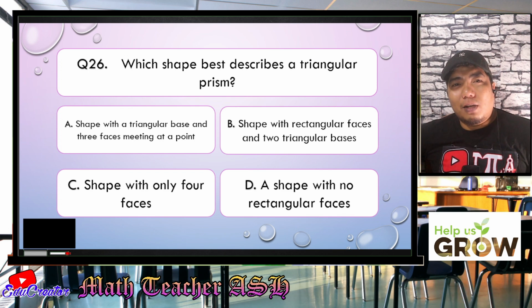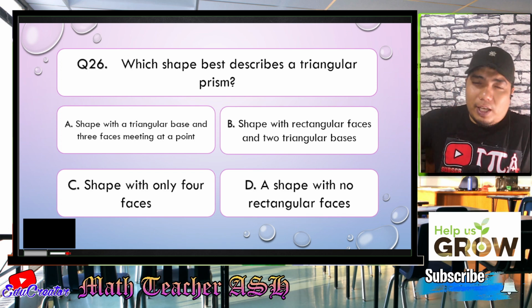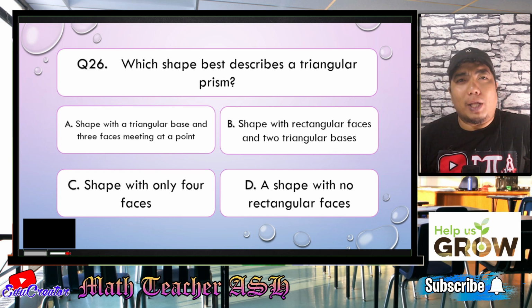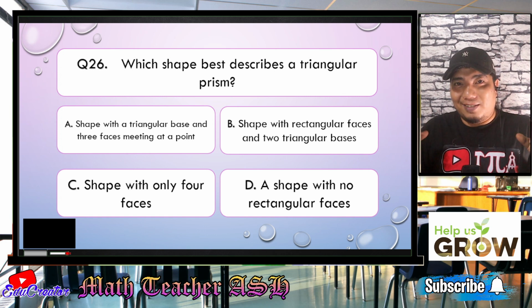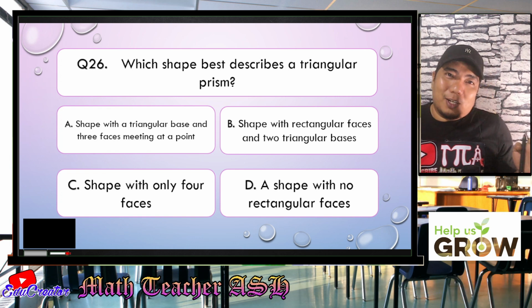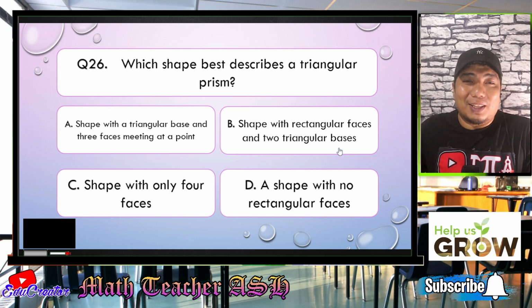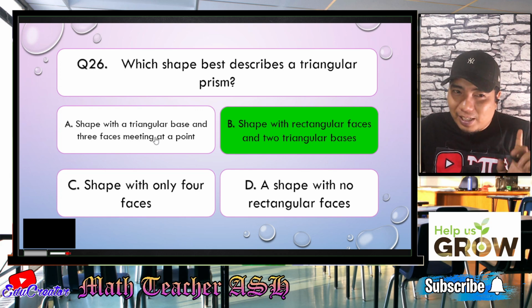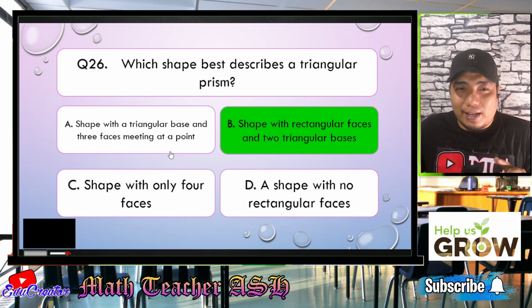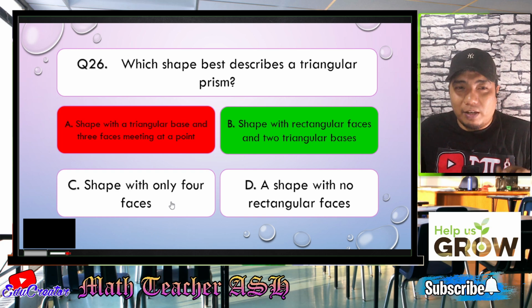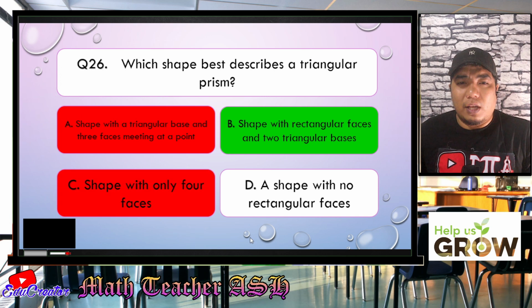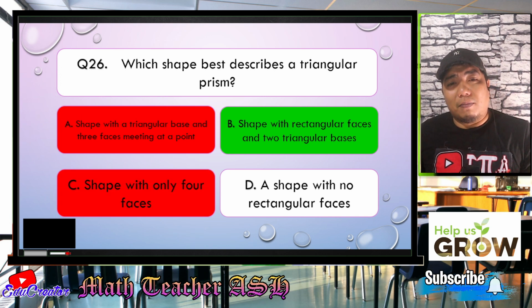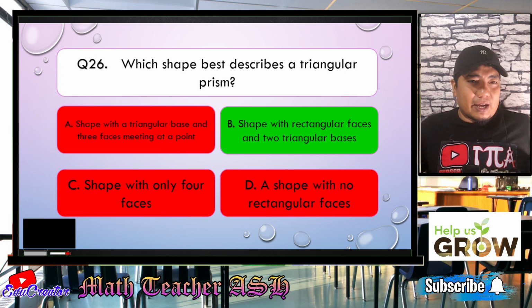Now, the triangular prism is basically a solid that is like the carton of a Toblerone. Okay. Now, if you have seen a Toblerone, you can see faces of rectangle on each side, and then in the bases there are two triangles. So what could be that? That is letter B. All right. Because here in letter A, it is basically a triangular pyramid. So letter A is wrong. However, a shape with only four faces could still be a pyramid. All right, so that is wrong. A shape with no rectangular faces can still be a pyramid. Oh, that is wrong. So letter B is our correct answer, my dear learners.